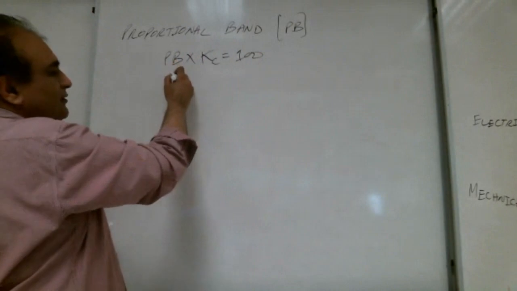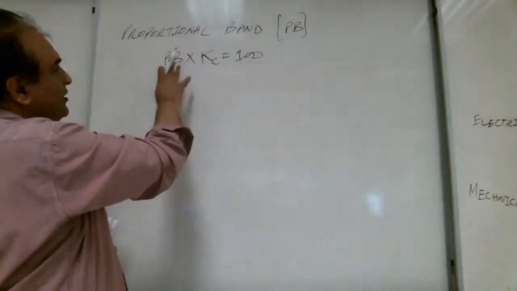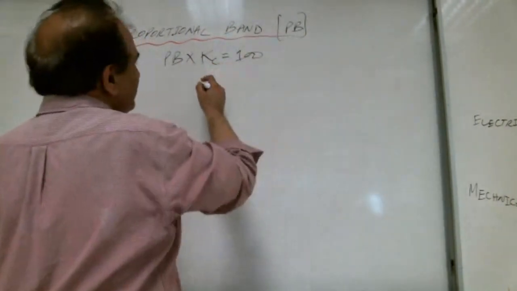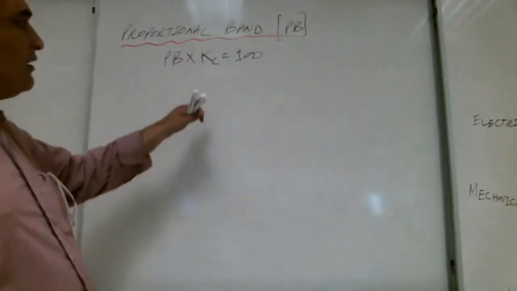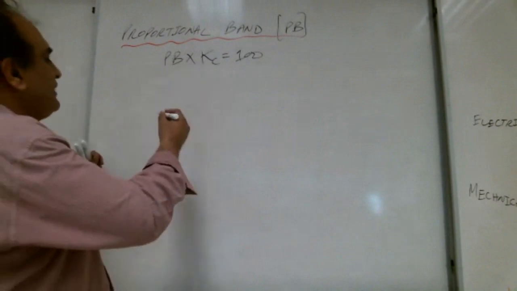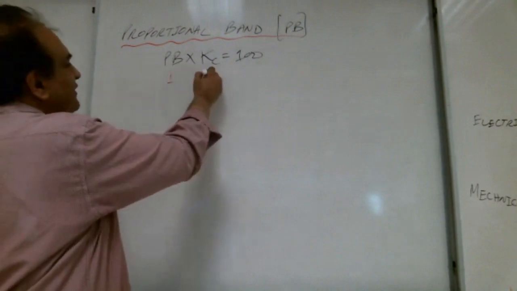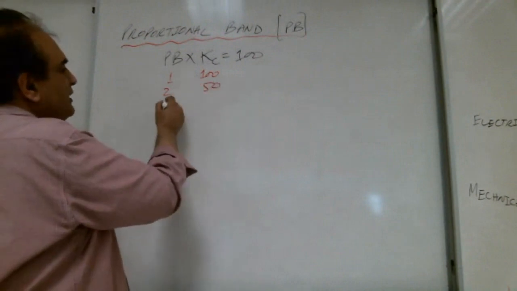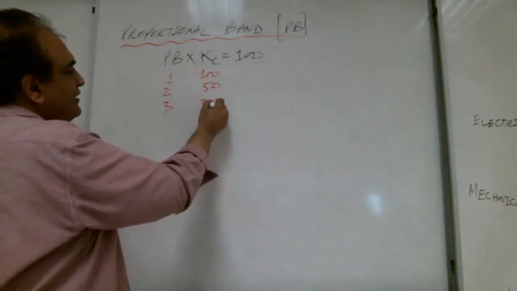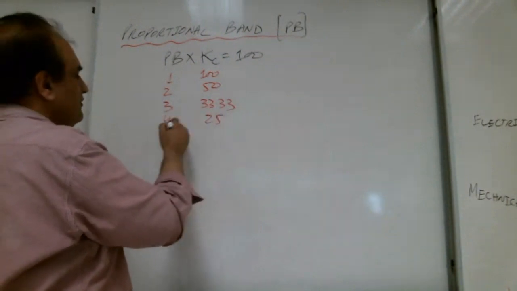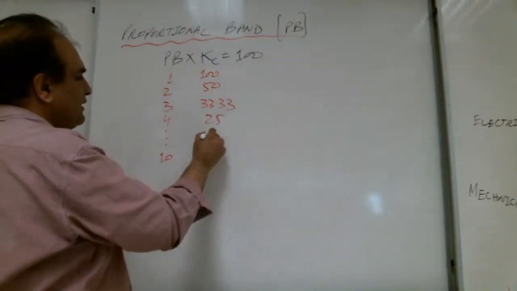PB is what, Shabab? Mechanical implementation, proportional band, PB. What is KC? Controller gain, the electrical signal. Now if PB is 1, KC is 100. PB is 2, KC is 50. PB is 3, KC is 33.33. PB is 4, KC is 25, and so on. PB is 10, KC is 10.